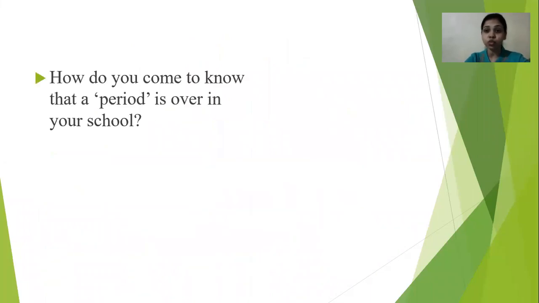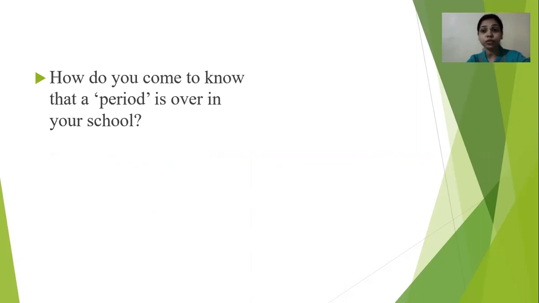In school, there are a maximum of 7 or 8 periods daily, right? So the first period is going on, then the second starts, then the third starts. How could you come to know that the first period is over and the second period has come? Now the lockdown is there, so schools and colleges are closed.